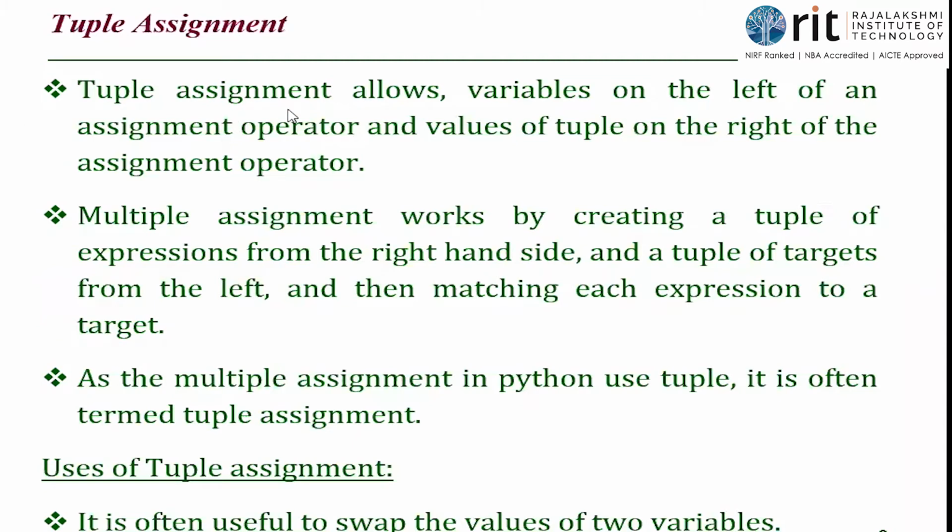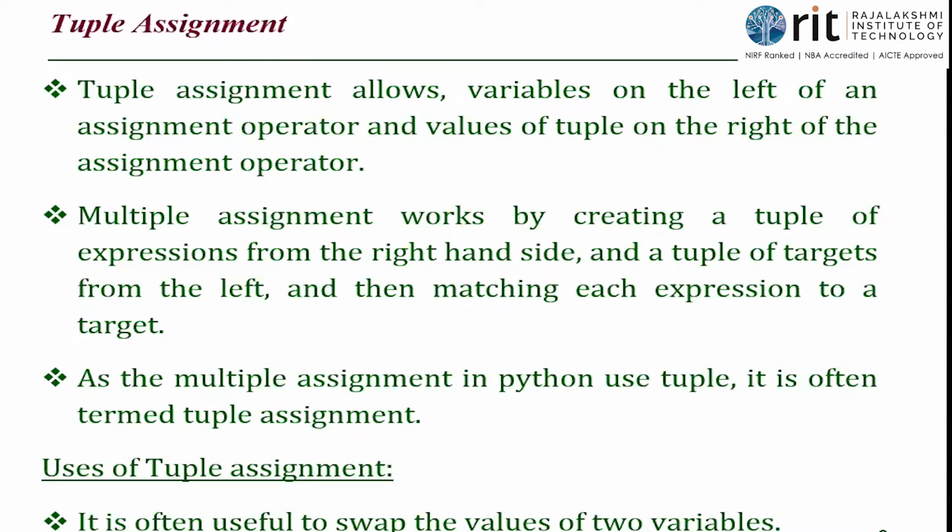Tuple assignment. When we talk about tuple assignment, it is just like the normal assignment statement we have. We are going to have the values on the right hand side and the variable on the left hand side. What is the variable that we are using here? It is a tuple name, isn't it? So we are going to have the tuple name on the left hand side and the values on the right hand side. We have already learned that multiple assignments are allowed in Python, isn't it? How is that? It is because of the tuple concept only. Now I'll tell you the difference. I've already told you that if I have multiple values separated by commas in square brackets, it is a list, isn't it? If I have item pairs put in curly braces, it is a dictionary, isn't it?